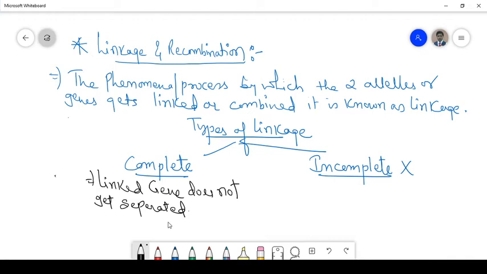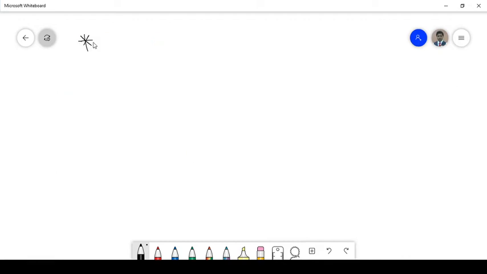The best example that we can study is Morgan's Drosophila.